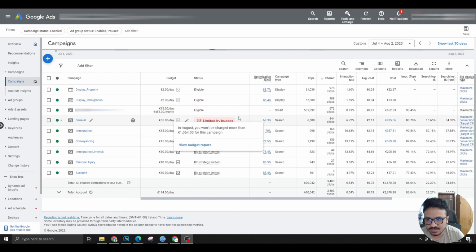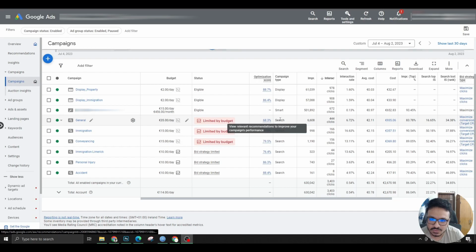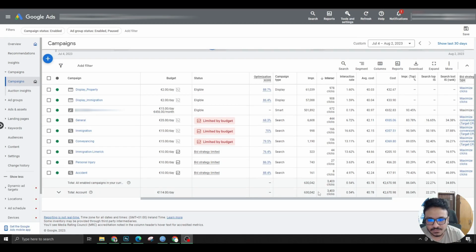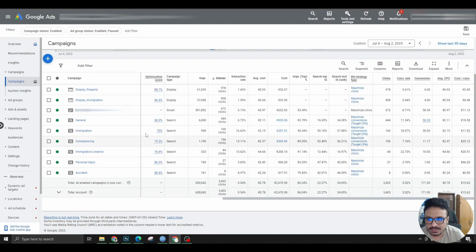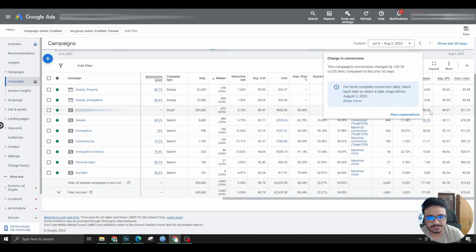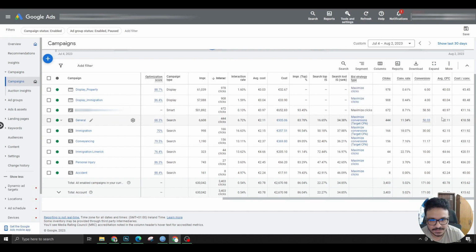You can see the budget is 35 euros a day, and the optimization score can be ignored, but cannot be ignored at some point, but we're not going to talk about that. What I am trying to show you is it got 444 clicks from July 4 to August 2nd, as you can see, this year, and the number of conversions you can see here is 50. So this general campaign has 444 clicks and 50 conversions, so that's 50 signups in the landing page or the website. So the conversion rate is 11.34, which is not the best, but it's not the worst as well. And you can see the bid strategy.